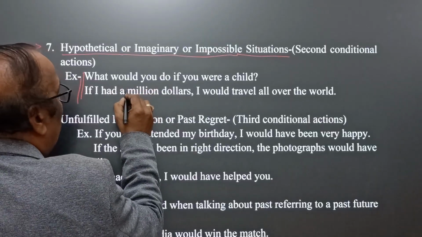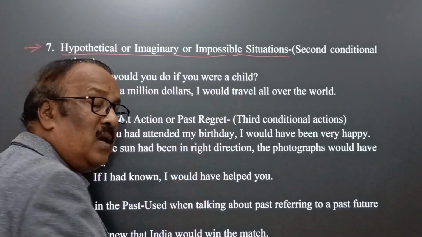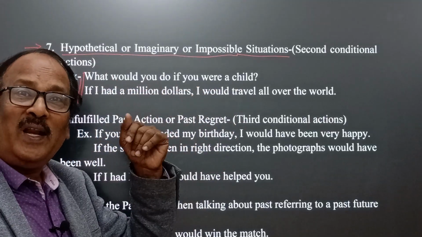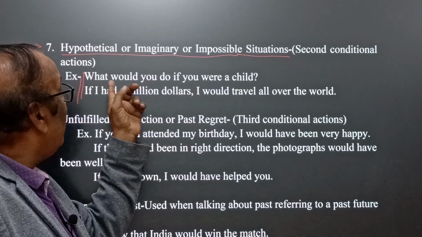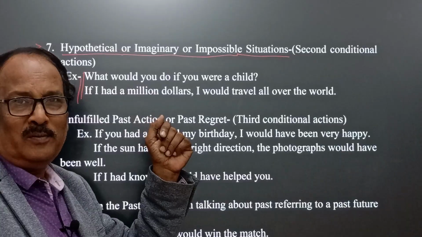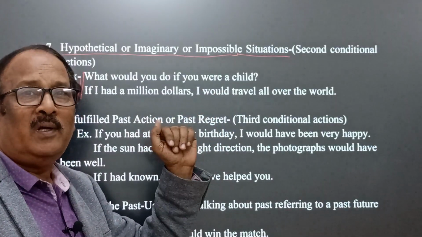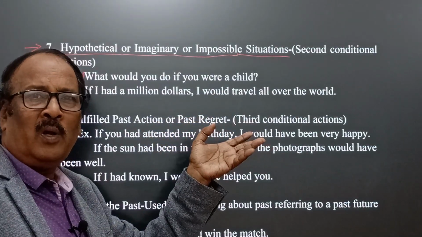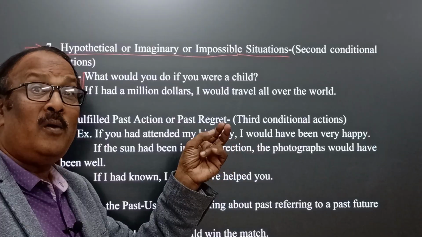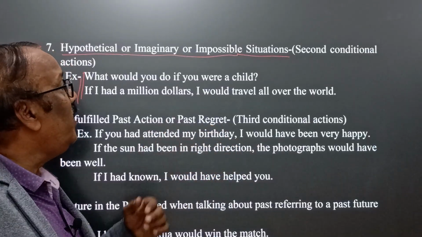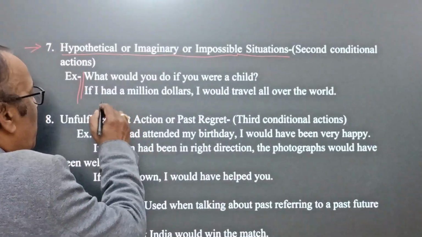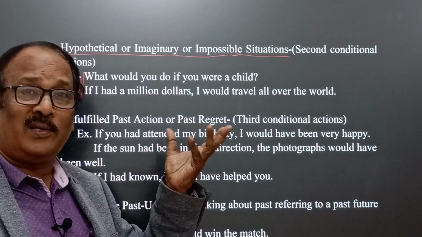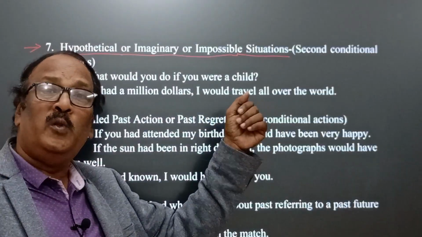Okay? Yes. Now see here. What would you do if you were a child? It means you are not a child. If you were a child, yes, then what would you do? This is what we call hypothetical or impossible or imaginary action. What would you do if you were a child? But you are not a child. If I had $1 million, I would travel all over the world.